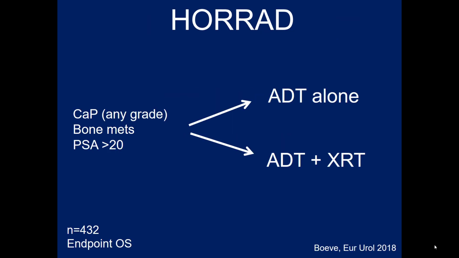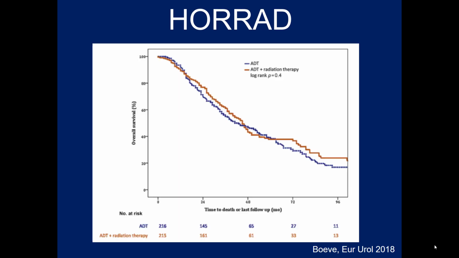This is the schema of the HORAD trial. Metastatic disease in bone from prostate cancer. Sample size is 400. Overall survival is the endpoint. Standard arm is androgen deprivation therapy alone. Experimental arm is androgen deprivation therapy plus radiotherapy to the prostate. So it's local radiotherapy, not treating the metastasis. Primary endpoint is overall survival.